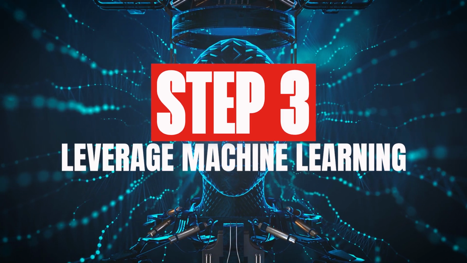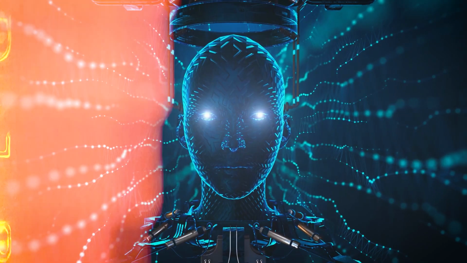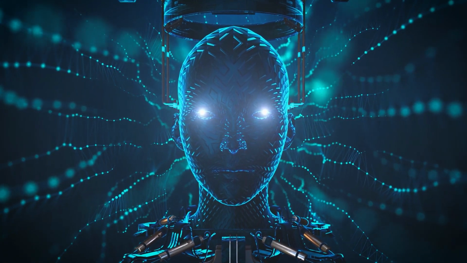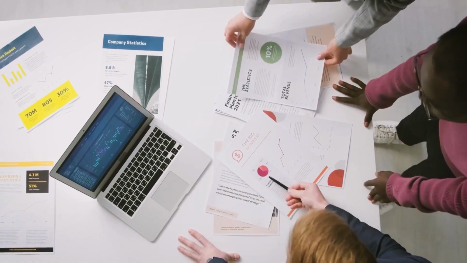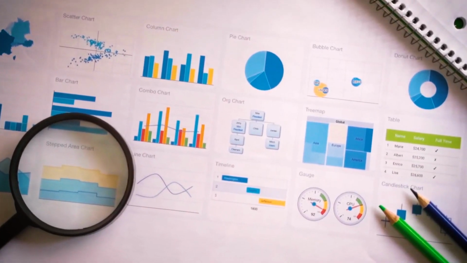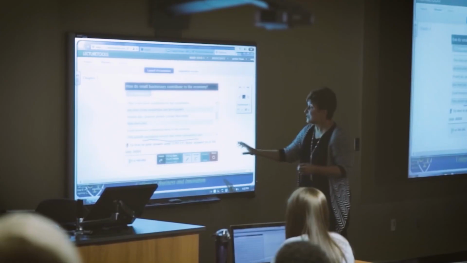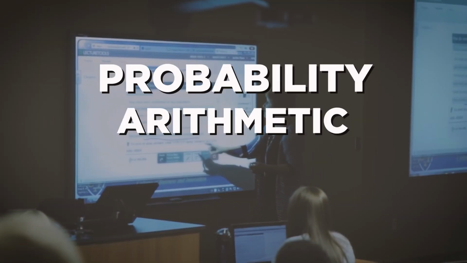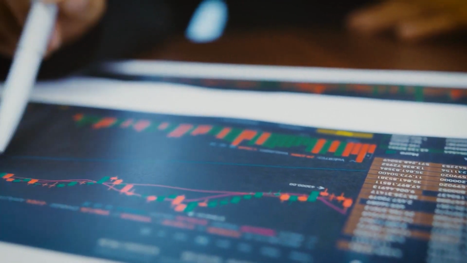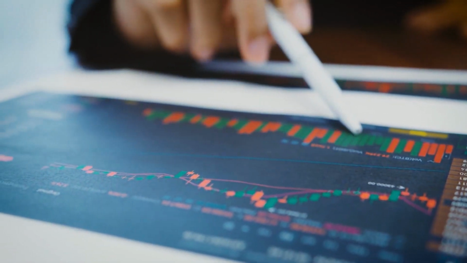Step 3 is leverage machine learning. Machine learning is utilized in the development of almost all modern AI technologies. Thus, whether you want to work in research or application, it's imperative that you grasp the fundamental ML ideas. Your understanding of probability, arithmetic, statistics, programming, and data-related ideas will serve as a strong basis for your machine learning studies.